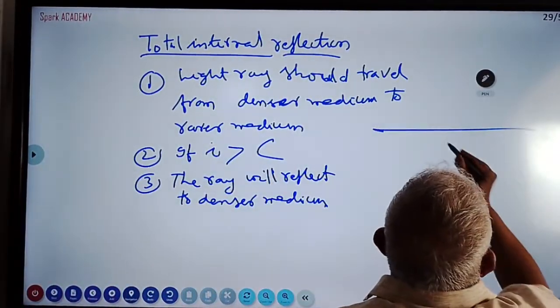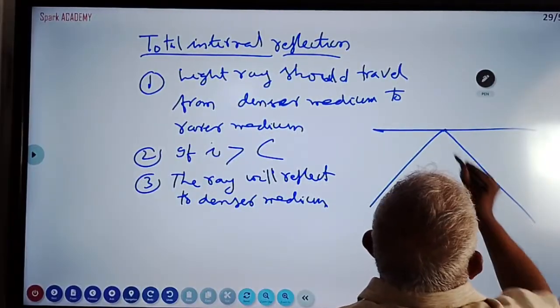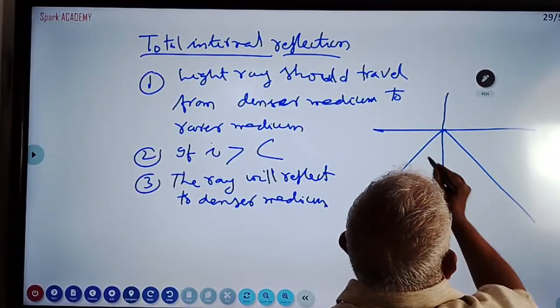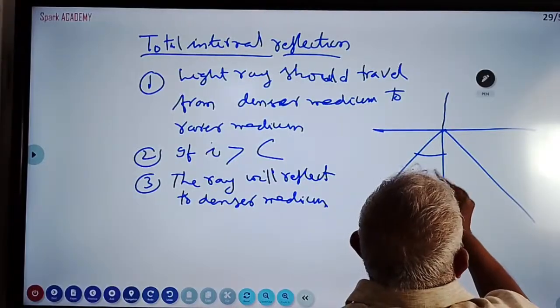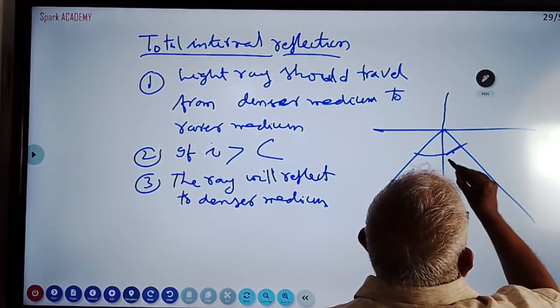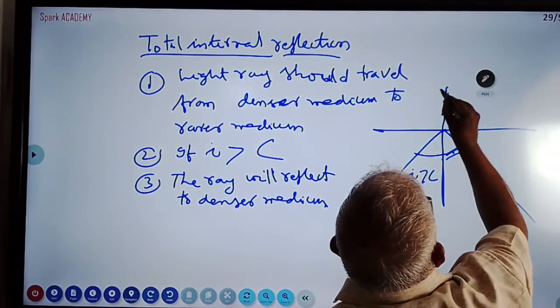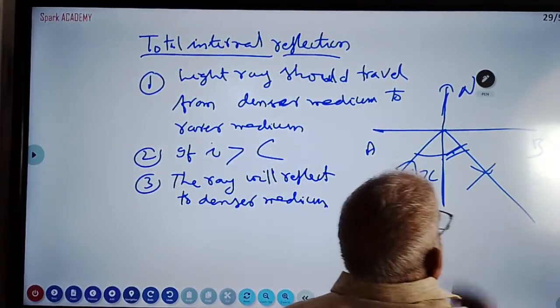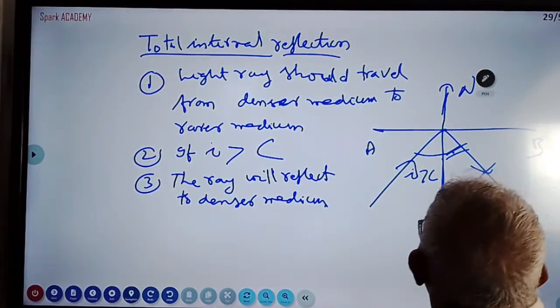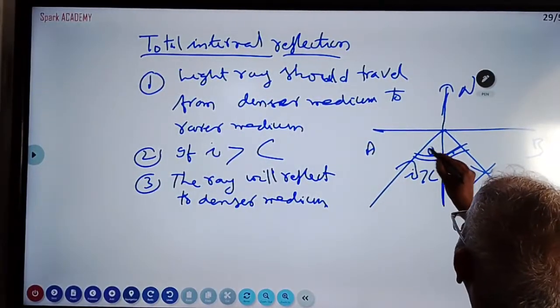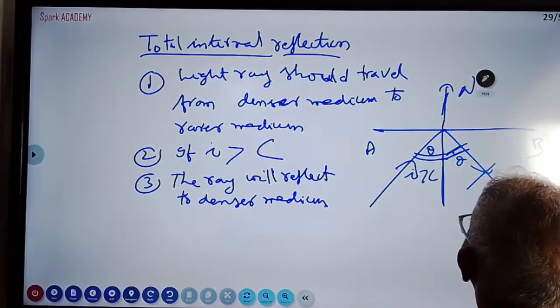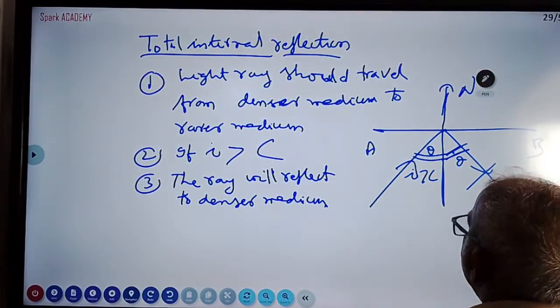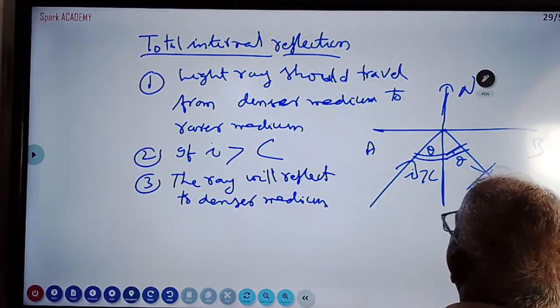This is the diagram. Now we are drawing the ray like this, with the normal. This angle is greater than the critical angle, so the ray will reflect back to the same medium. This is called the normal. I is greater than the critical angle. This angle is, let us say, theta. This angle is also theta. I is greater than C. This is called the incident ray. This is called the reflected ray.